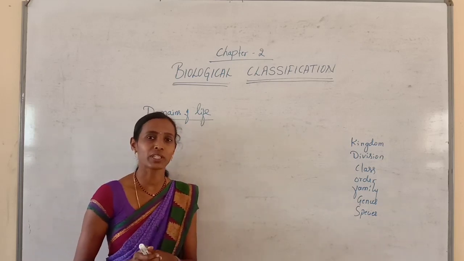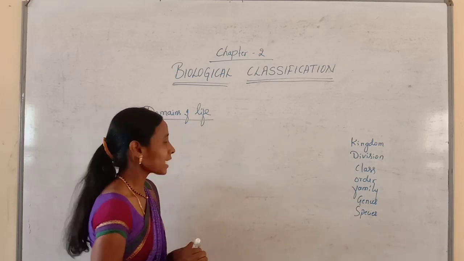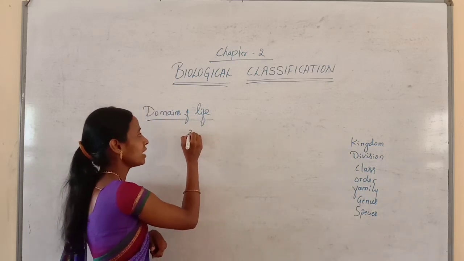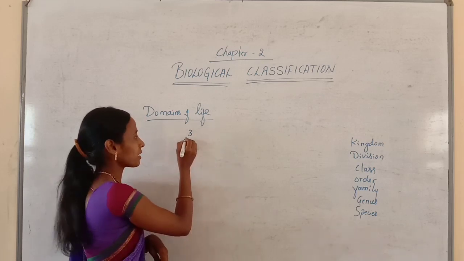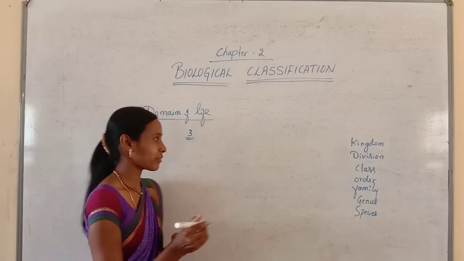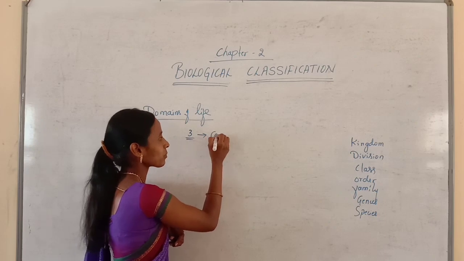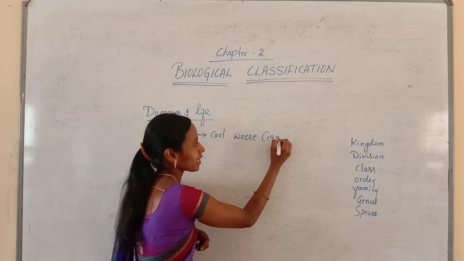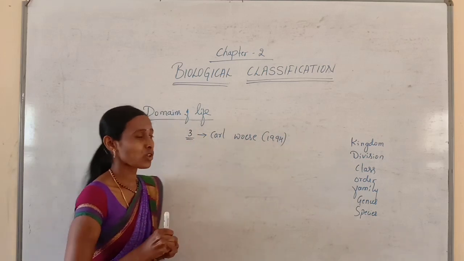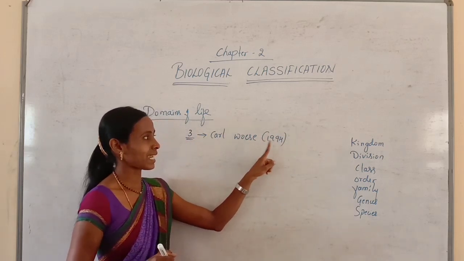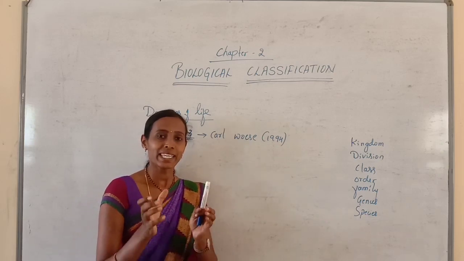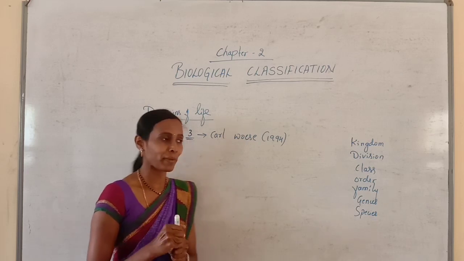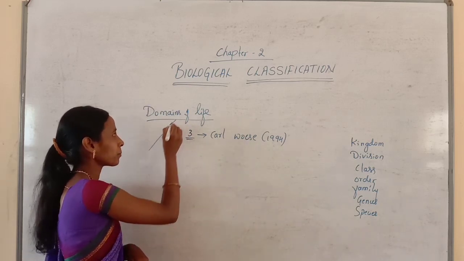So those domains we need to discuss. These are very important, and there are three major domains. These domains were proposed by a scientist named Carl Woese in the year 1994. He classified all living organisms into three major domains. Then which are the three major domains?